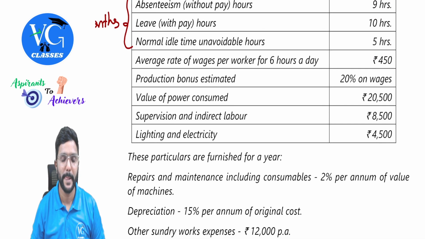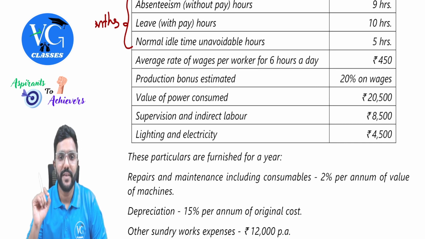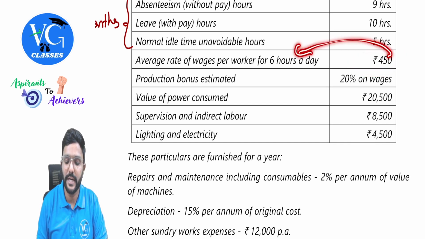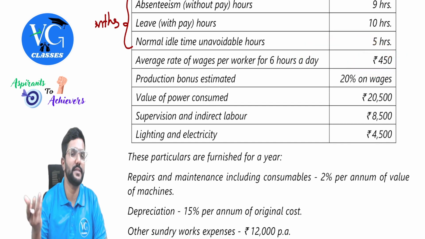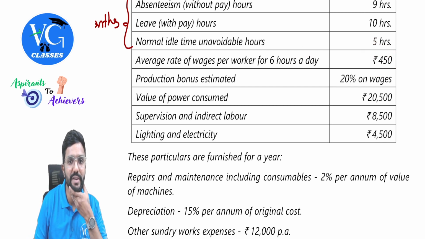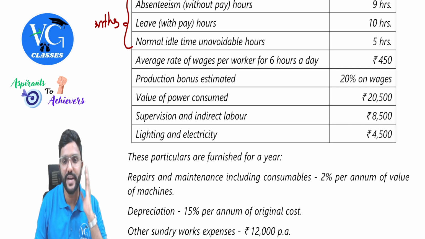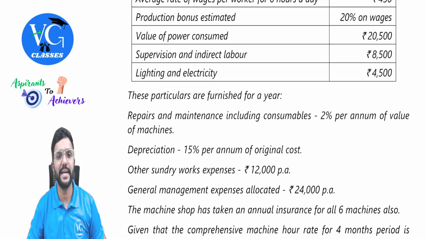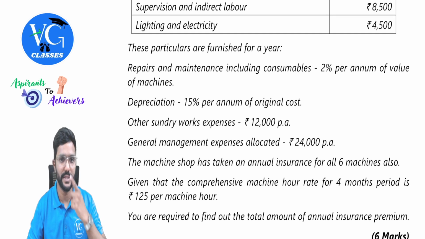Got it? Okay. Average rate of wages per worker for a 6 hours day. This is like 450 per day. So if I want to calculate per hour, 450 divided by 6, you will get per hour. Next, production bonus estimated 20% on wages. Value of power consumed 20,500. Supervision and indirect labor 8,500. Lighting and electricity 4,500.